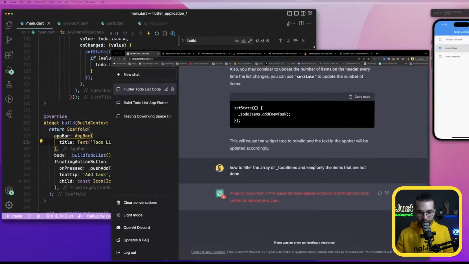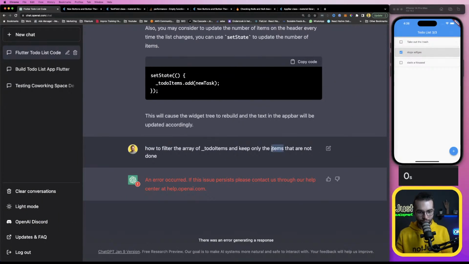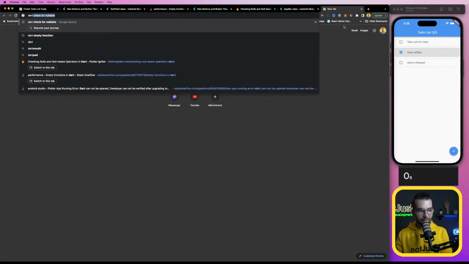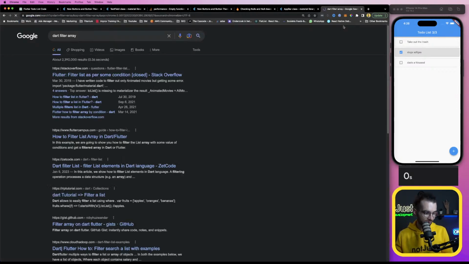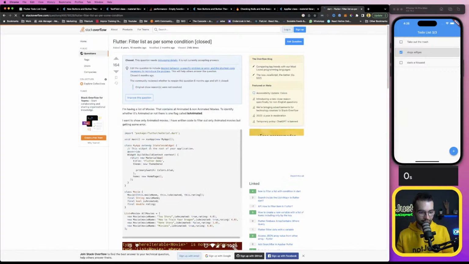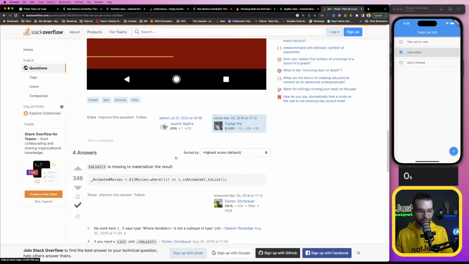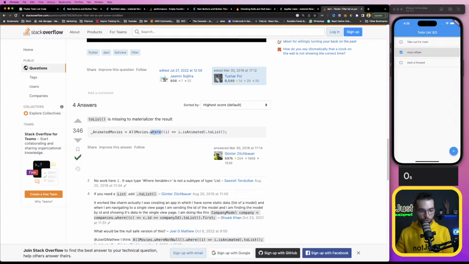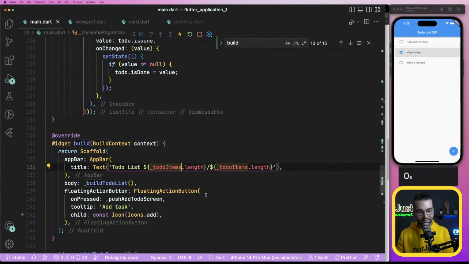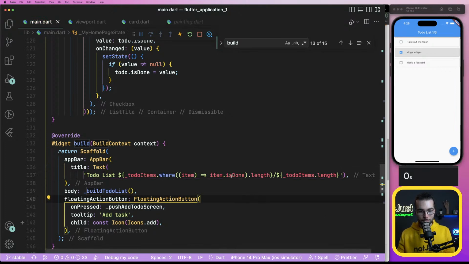Okay, thank you. Now with the filter, okay. Dart filter array. Filter list. Let's see. Stack Overflow is still there, even if ChatGPT is helping us a lot. It's .where. I think it makes sense. Where element, where, let's say item dot is done, or where item is not done.